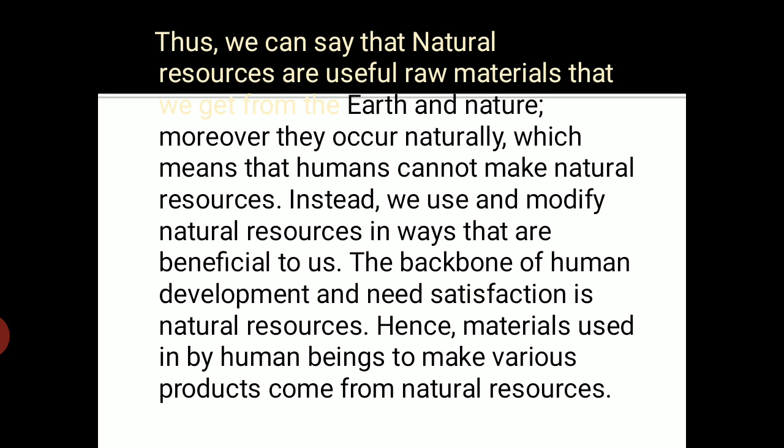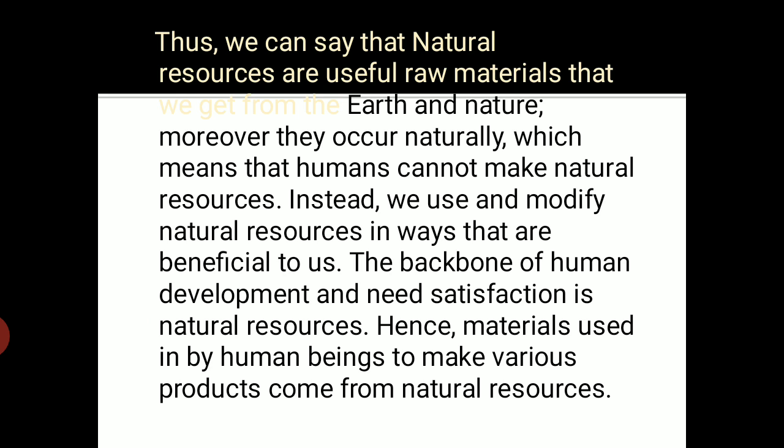Thus, we can say that natural resources are useful raw materials that we get from the earth and nature. Moreover, they occur naturally because we don't interfere in their occurrence. Instead, we use and modify natural resources in ways that are beneficial to us. The trees may not be of direct use to us, but the wood that we get from trees we use for different purposes, so we modify it to our use.